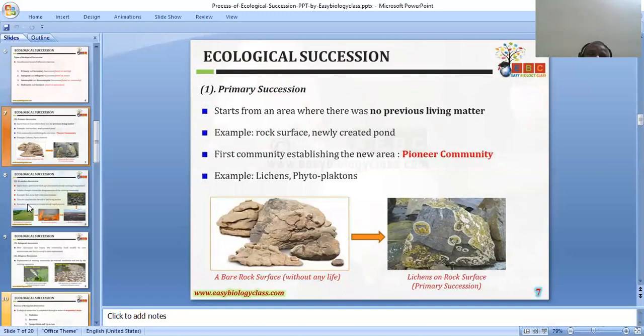Primary succession starts with pioneer organisms. The pioneer means the first community which will invade any area. For example, in a playground, if the first community comes and occupies it, it will be called primary succession.